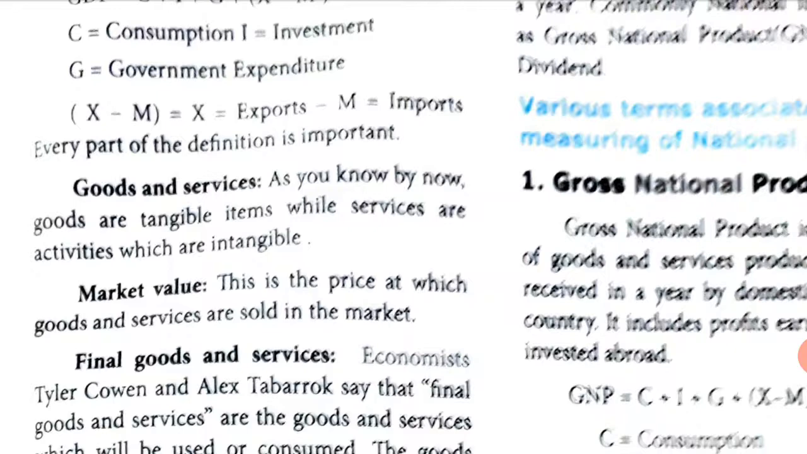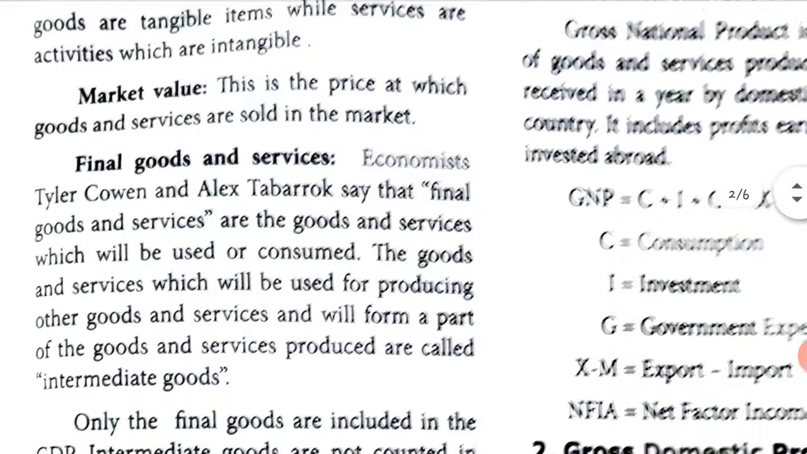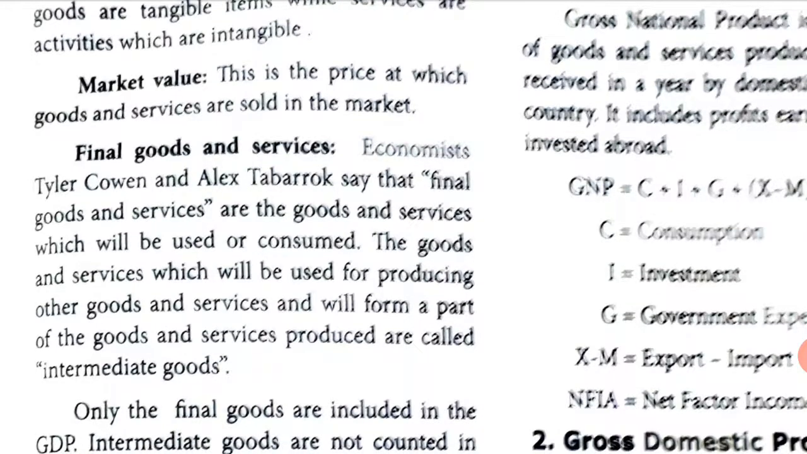Market value. This is the price at which goods and services are sold in the market. Final goods and services. Economists Tyler Cowen and Alex Tabarrok say that final goods and services are the goods and services which will be used or consumed. So final goods and services are the goods and services that people will be using or consuming.